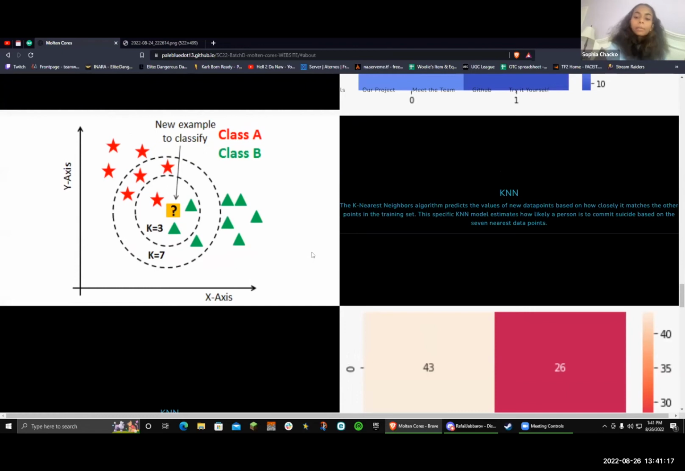The K-nearest Neighbor algorithm basically estimates how likely a person is to commit suicide based on the 7 nearest neighbors or data points. The model has an accuracy of 0.59, and the confusion matrix shows a lot of true negatives, but not a lot of true positives.